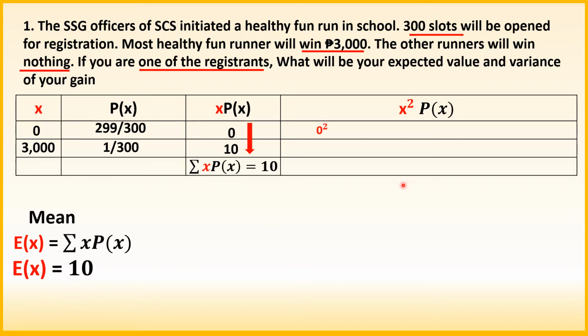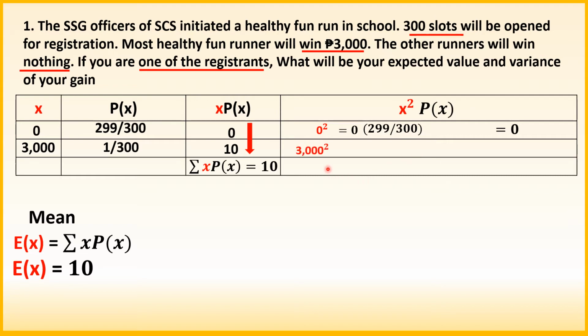So, let's go now to the last column. So, the outcome squared times the probability of outcome X. So, ito, multiply natin, pero this time, kailangan ay nakasquared ang ating X, or yung outcomes. So, the first one is 0. So, squared natin yan, that is 0 squared. Then, multiply natin yan kay 299 over 300, and that is equal to 0.